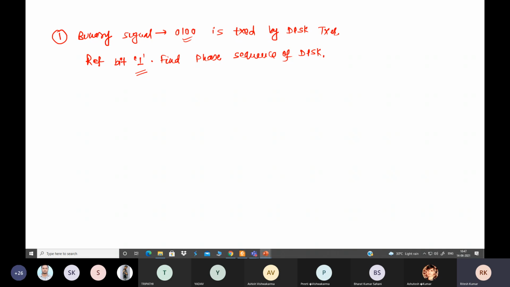But suppose we need a higher number of bits in a symbol to transmit, then we go for M-ary signaling, where M represents the number of symbols. Based on that number of symbols, we can find how many bits should be present in a single symbol. That we will see later.